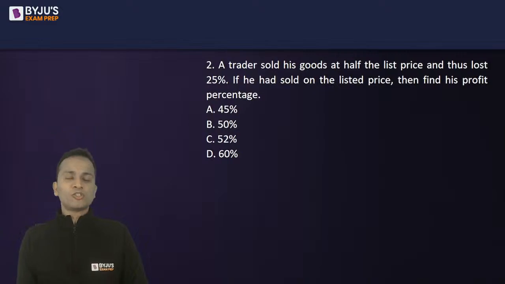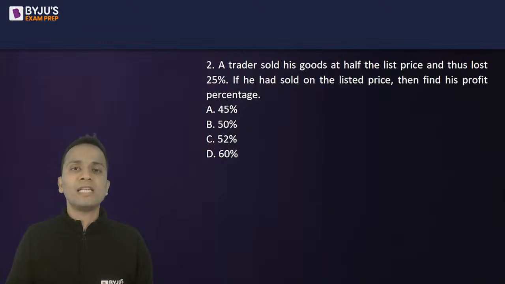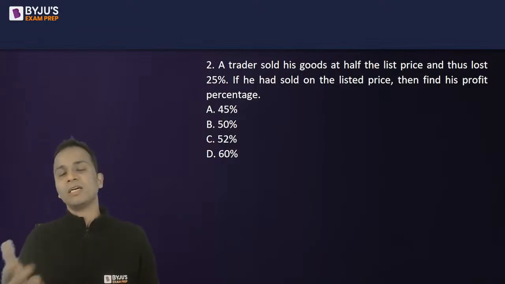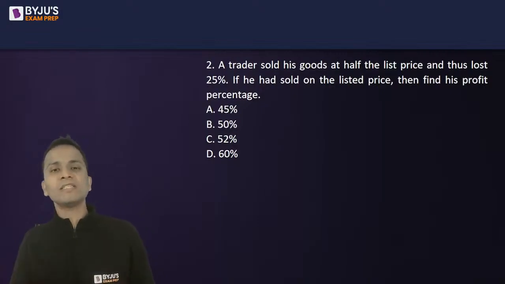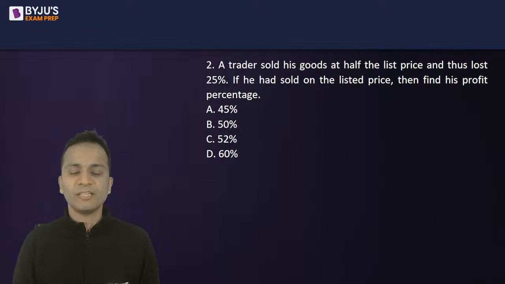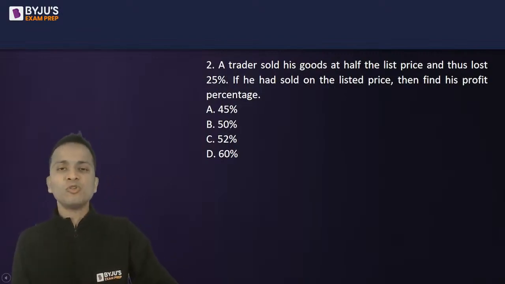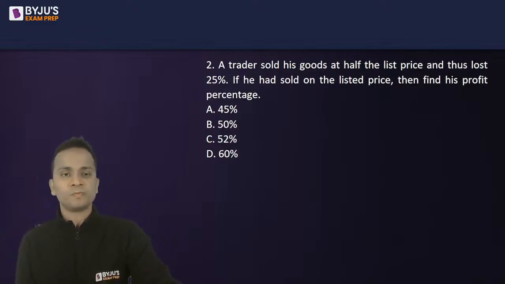Now, you can solve this question in two ways. One way is you can start by assuming the list price of the article, then calculating the selling price, and from the selling price you can calculate the cost price. The other way around is you can start with the cost price, calculate the selling price, and then calculate the list price. Okay, so there are two methods. Now totally up to you whichever method you want to go with. It's completely up to you.